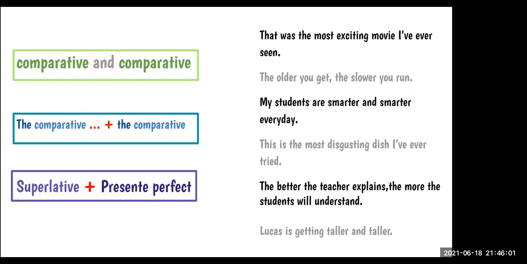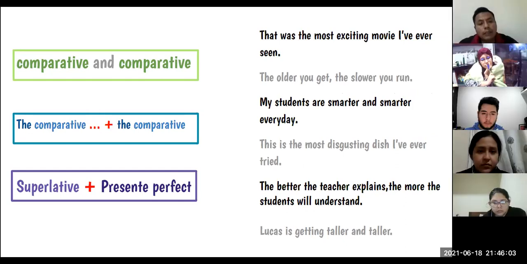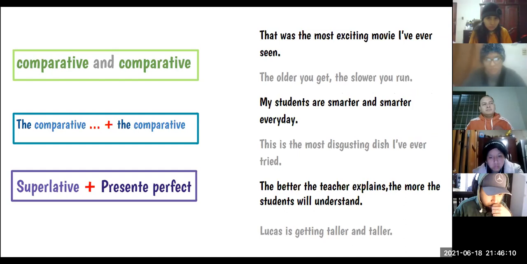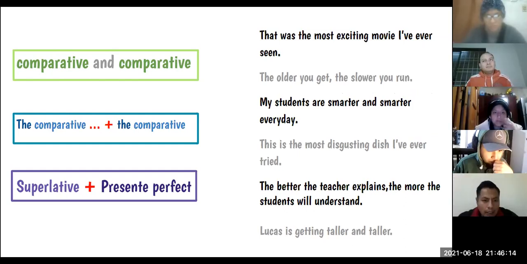Any ideas? Lo más importante de un comparativo, ¿qué es? ¿Cómo formamos los comparativos? ¿Con qué? More plus adjective. With adjectives, very good.